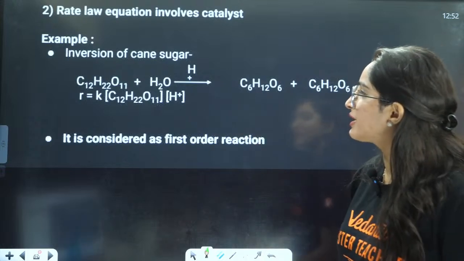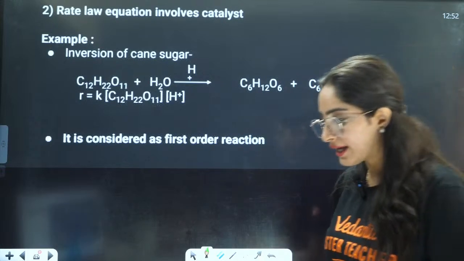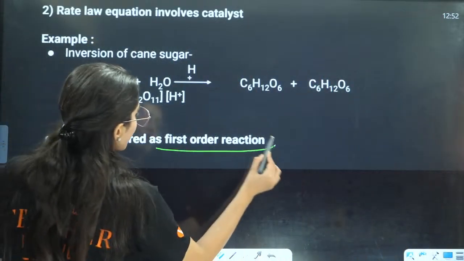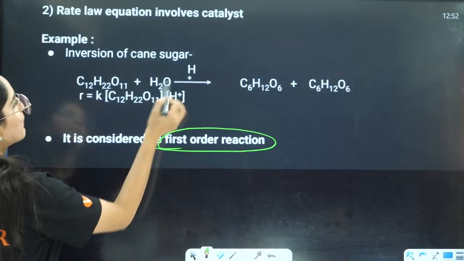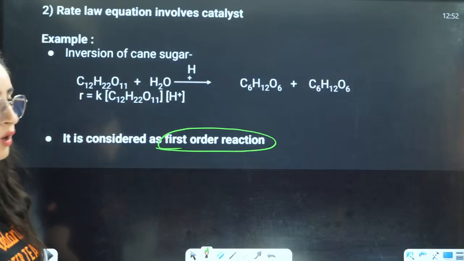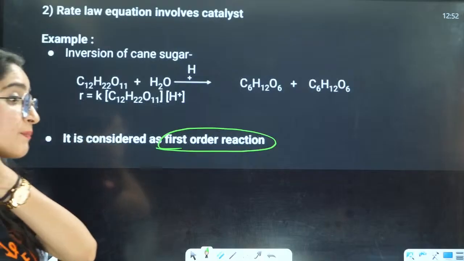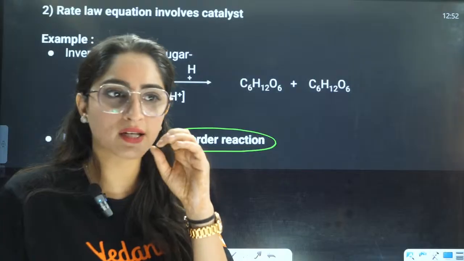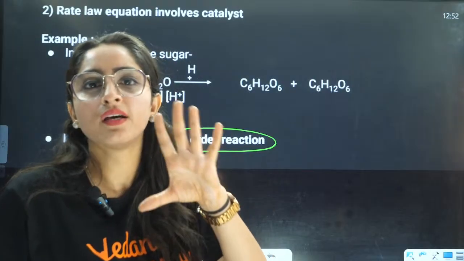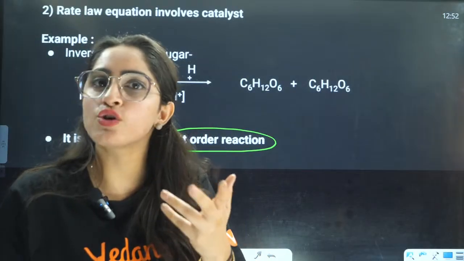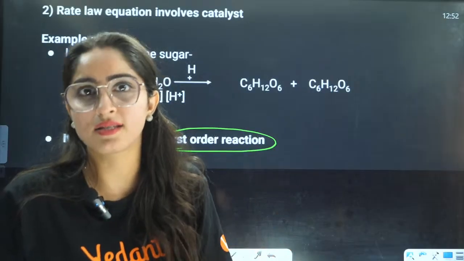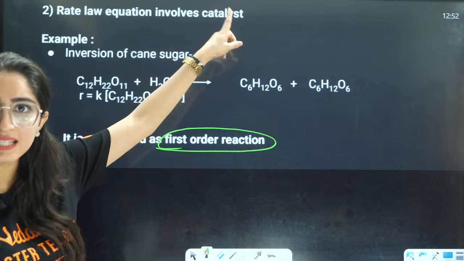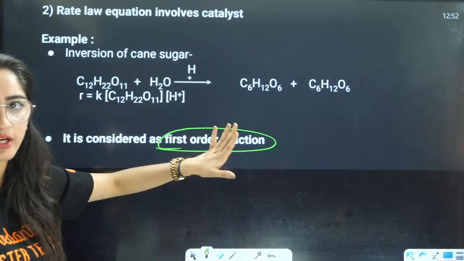So it is involving a catalyst, right? But here it is not dependent on that. It is also a first order reaction, and it is not dependent on the catalyst. What is the work of the catalyst? It is just useful in making the products. It will increase or decrease the rate of the reaction, that's it. That is why, when the rate law equation involves a catalyst, in that way also it is considered a first order reaction only.